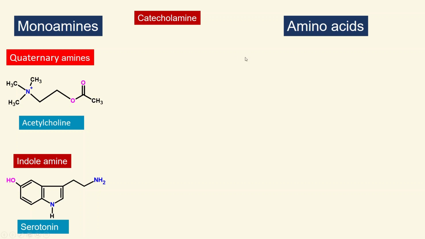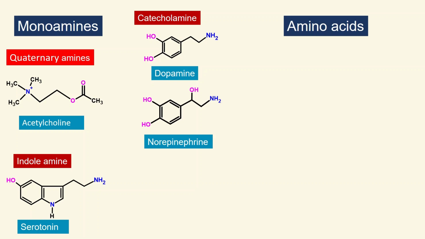The next, catecholamine type of neurotransmitters, are very well-known transmitters of the sympathetic or adrenergic system. Among the catecholamines, mainly dopamine, norepinephrine, and epinephrine. These three are also known as catecholamine neurotransmitters.